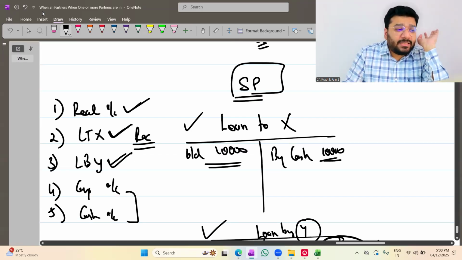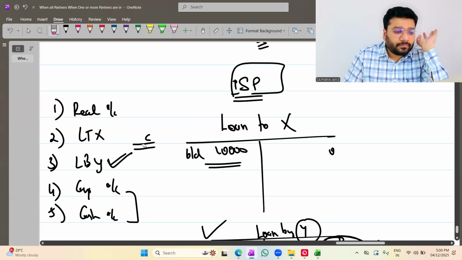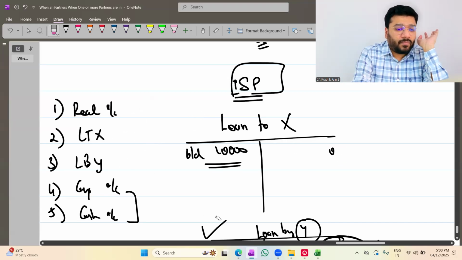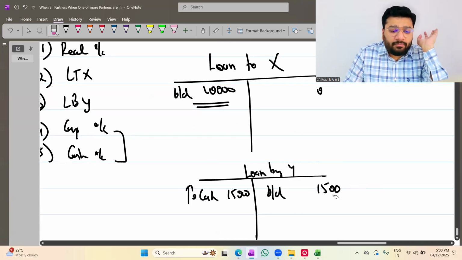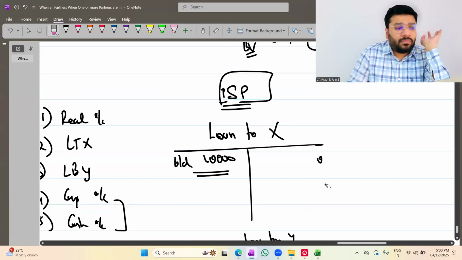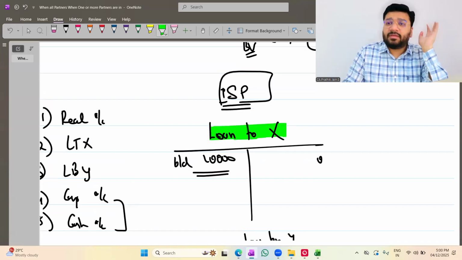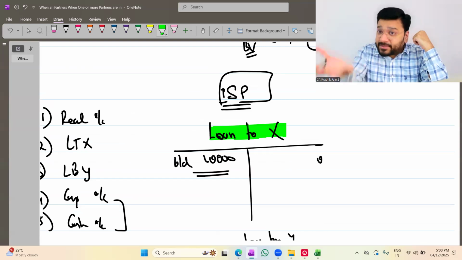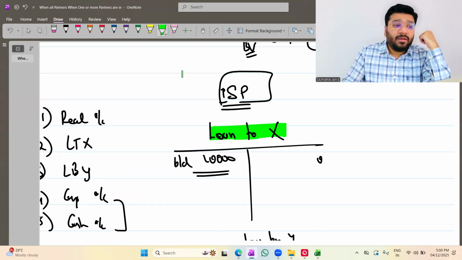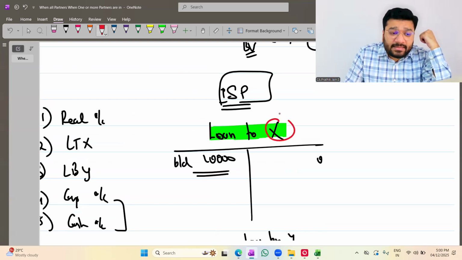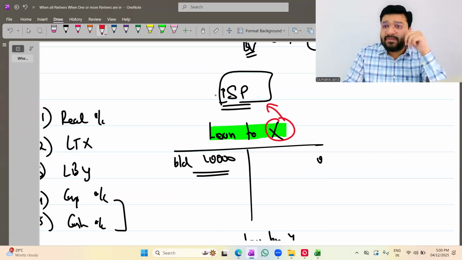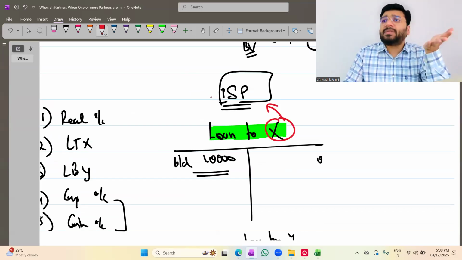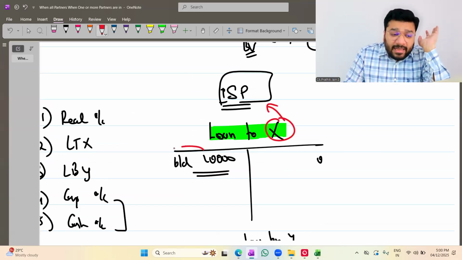Imagine now the partner is insolvent. Either X or Y, both are insolvent. Now, loan to X. The firm gave a loan to X, so the firm has to receive money. X is insolvent. Will you receive the money? Not possible. So what will you do with this balance brought on?